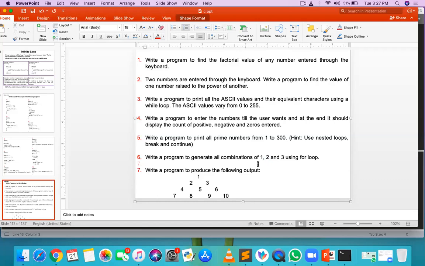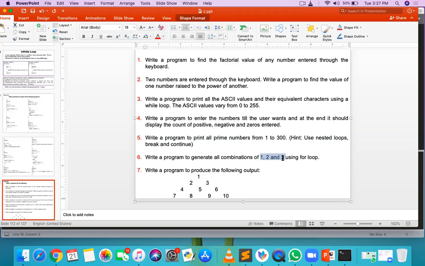Again one more loop, for k equal to 1, and here only 3 is there, 1, 2, 3. So all the counter variables go from 1 to 3. There are 3 nested loops: the first for loop, inside it one more for loop, and inside that again one more for loop, and in the innermost loop there is a printf statement.